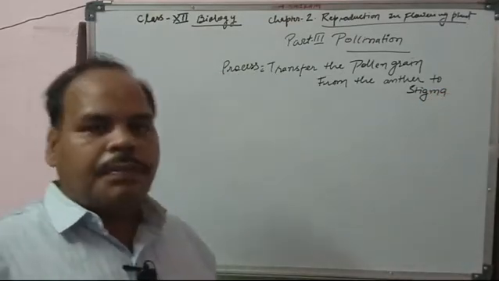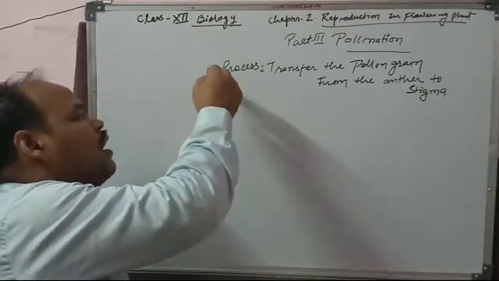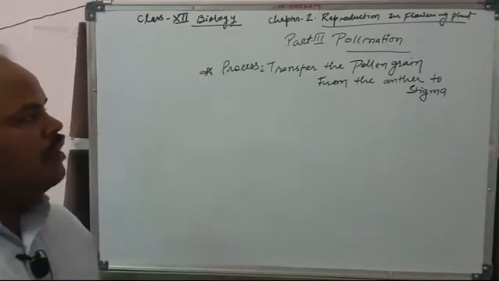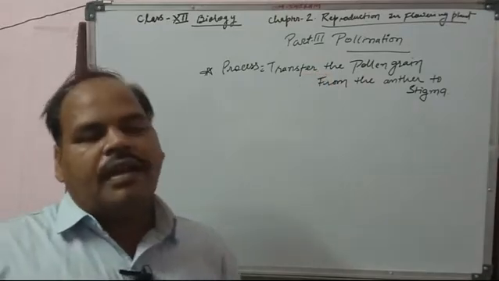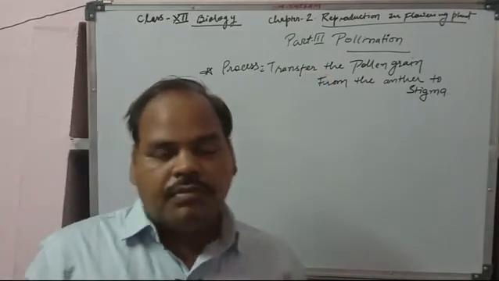It means the pollen grain is transferred from the anther to the stigma.